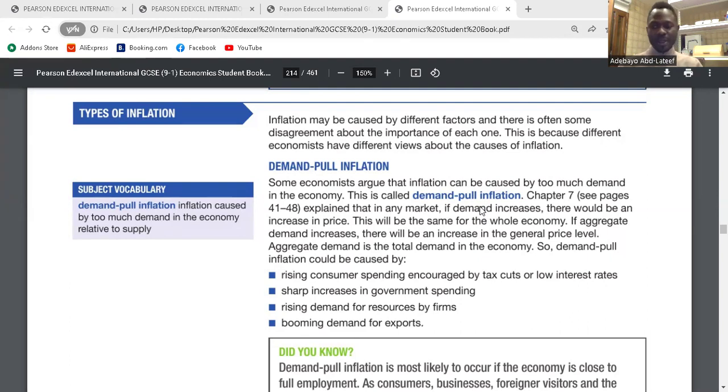Any question about that? Yeah. And demand pull inflation is what? An inflation as a result of increasing aggregate demand within the economy. And when we're talking about aggregate demand, we're talking about the total demand within the economy. Clear? Yeah. Good.